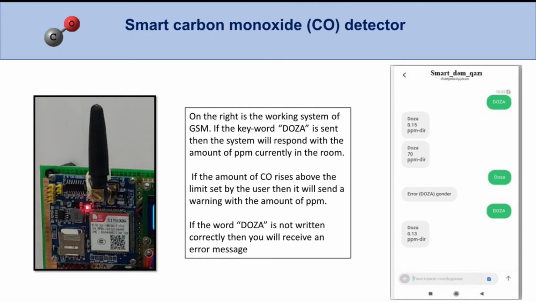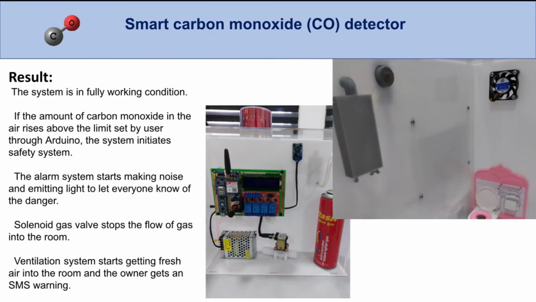On the right is the working system of the GSM. If the keyword "dose" is sent, then the system will respond with the amount of ppm currently in the room. If the amount of carbon monoxide rises above the limit set by the user, then it will send a warning with the amount of ppm. If the word "dose" is not written correctly, then you'll receive an error message. The system is in a fully working condition.